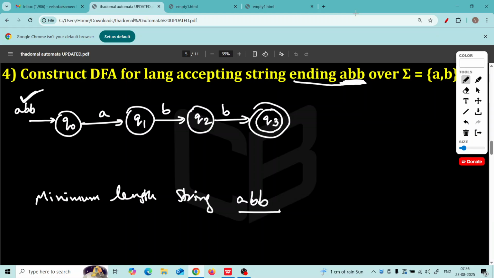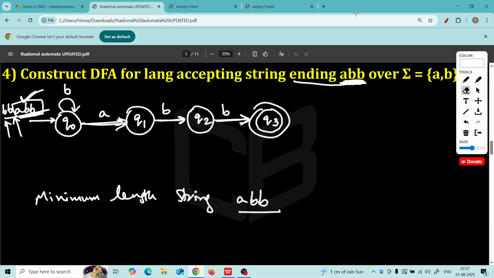Okay, but the point is that it should end with ABB. Now if I leave this DFA as it is, then it will accept only ABB. What should Q0 do if it receives B? Just imagine we give an arbitrary number of B's before this: BBB, ABB. Yes, it is still ending with ABB. So we'll say Q0, if you get B, you keep looping here. Now read this: B, B, stay in Q0, then ABB, A, B, B, reach the final state.